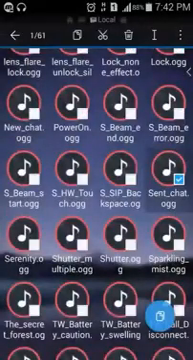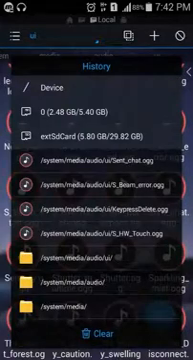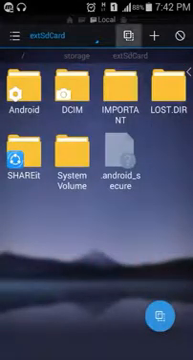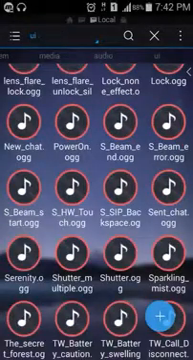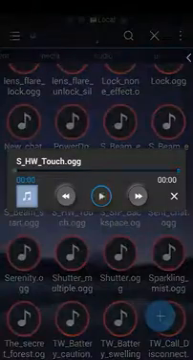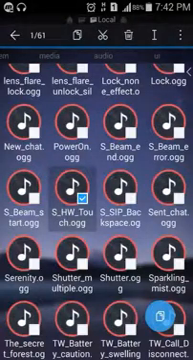I will copy this. Now I will paste it to my external SD card. Paste it here. Now what I would like to do is change this sound. That's why I will click on it. I will press on it.